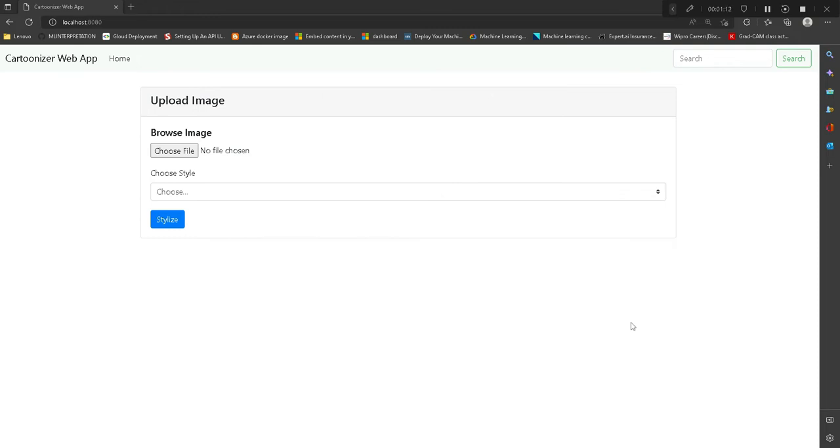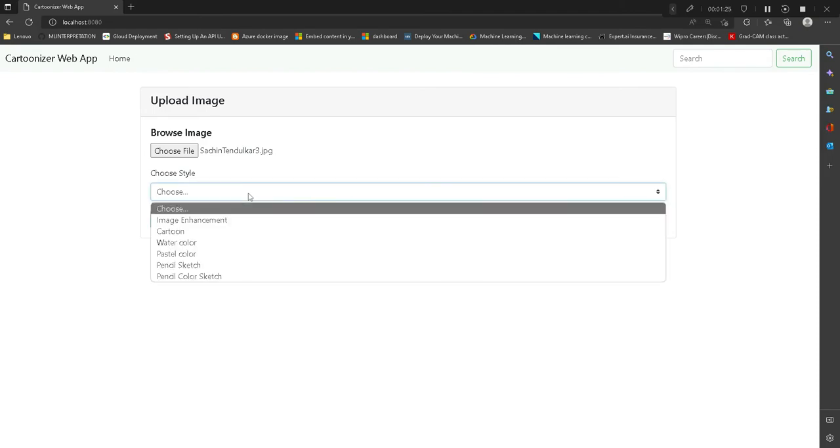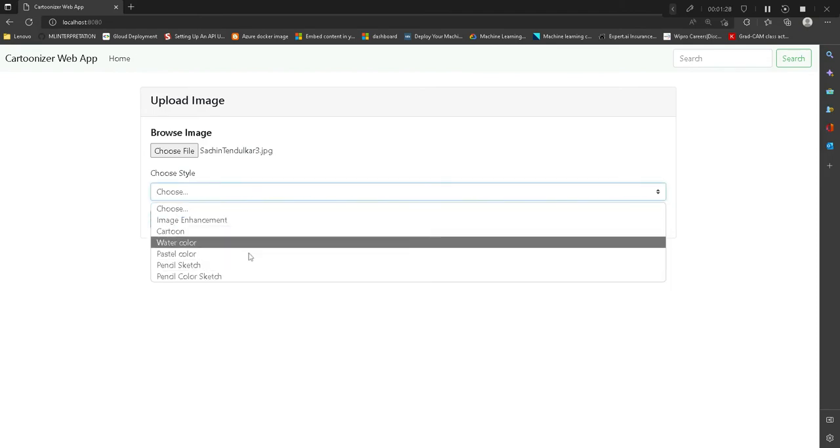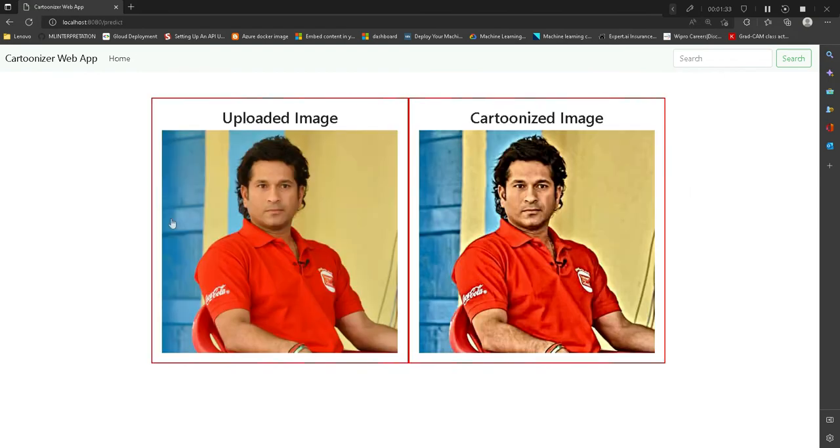So let me start this demo of this Flask web app. So here we have two things in the form of input. We have to give one image. Let's say we have taken this sample image of Sachin Tendulkar, and we have to select certain style parameters. So let me select the first one, that is image enhancement. And if you click on stylize, you can see that now the image is quite enhanced. All the colors are more clearer, right? More darker or clearer, and we have a clear distinction of the colors which we have in